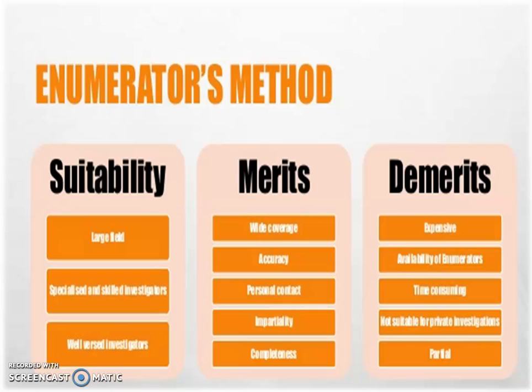The investigator appoints a trained enumerator, and that enumerator fills in the data and collects it from other persons.